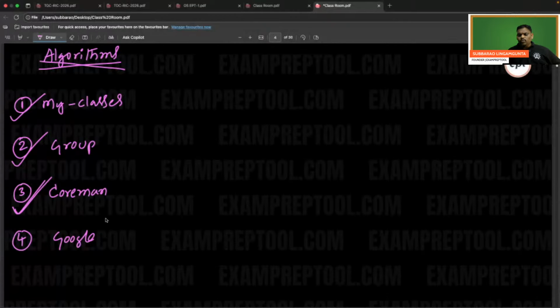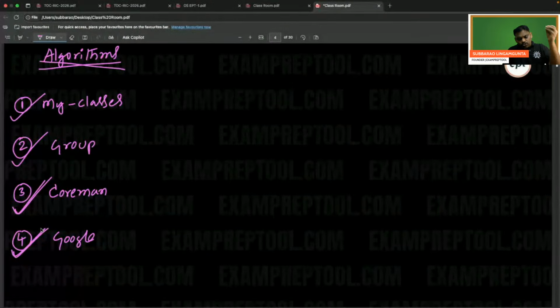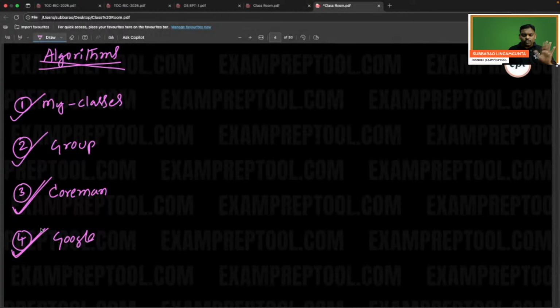Maybe on YouTube you will get some videos. In Google, you can type and find some articles. This is the last step. This is the procedure you have to follow. Don't directly follow Google, don't directly follow Coreman, don't directly ask in the group also. First class, next group, next Coreman, next Google. If you do in this order, everything is all right.